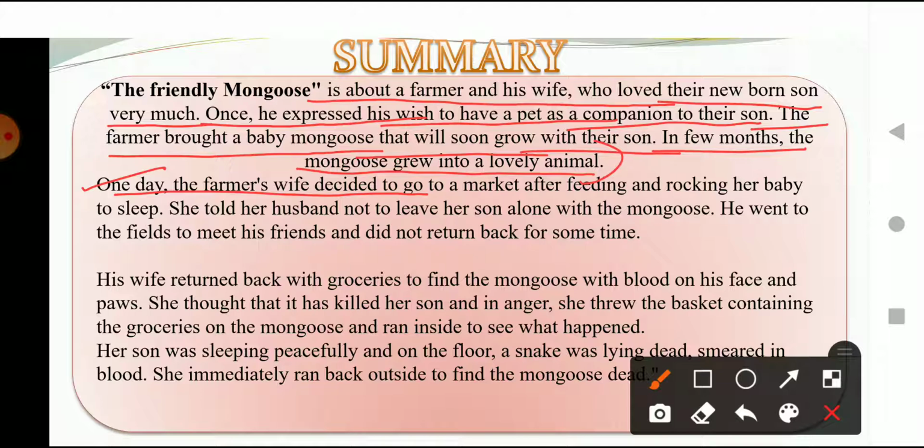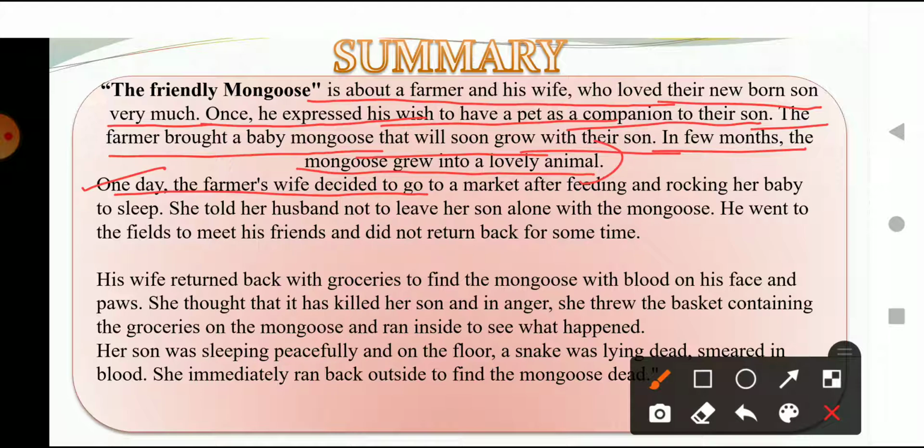The farmer brought a mongoose to their house as a pet, or you can say a companion for the child. Soon after, in a few months, the mongoose grew up to his fullest size, and he was very lovely, and he turned out to be a very friendly animal.